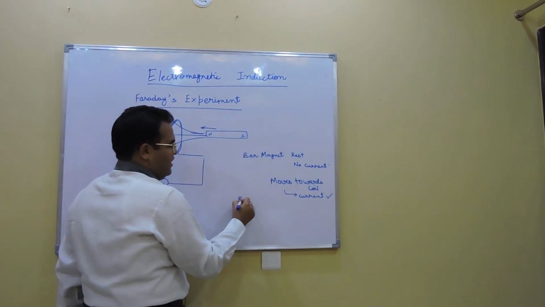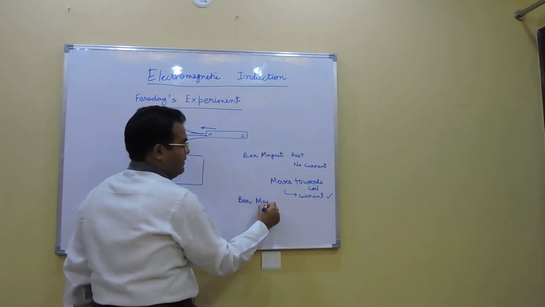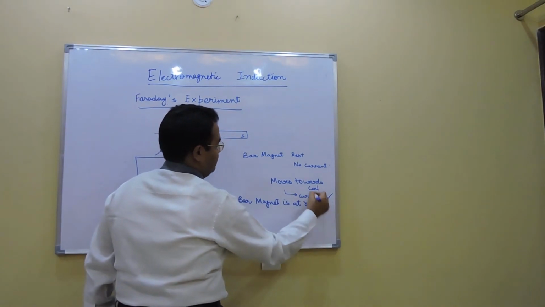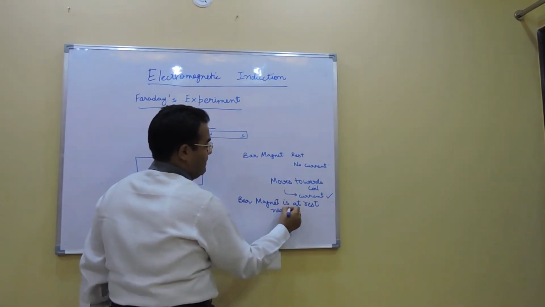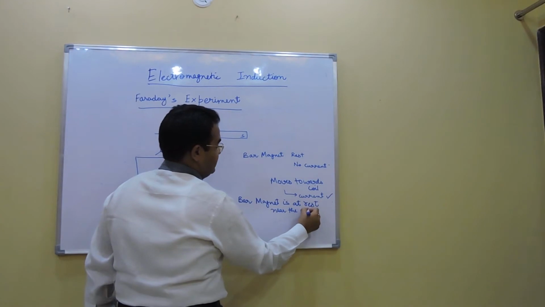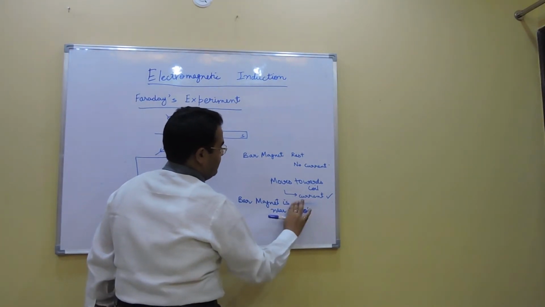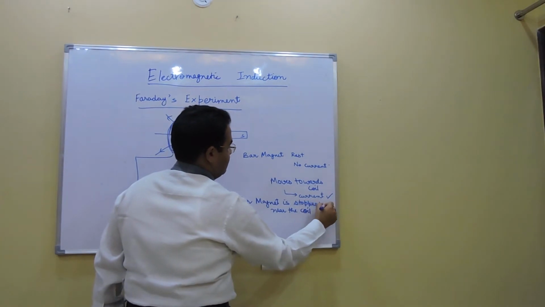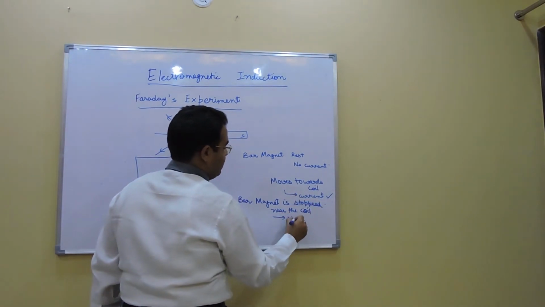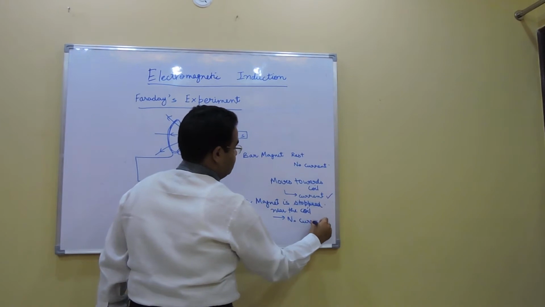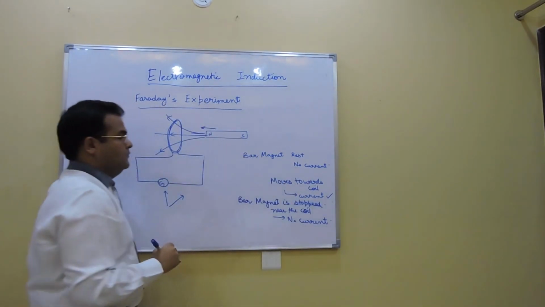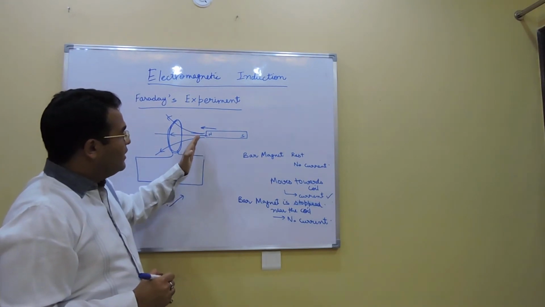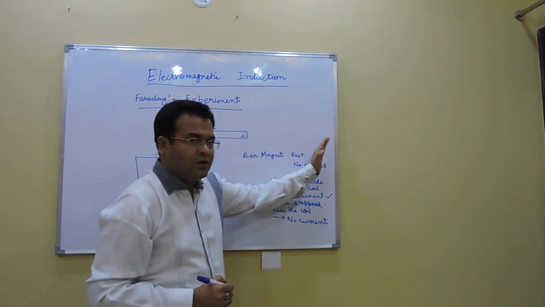So if the bar magnet is at rest near the coil, basically we can say it is stopped. Again, no current. Now the next step he took was to take the bar magnet away from the coil.